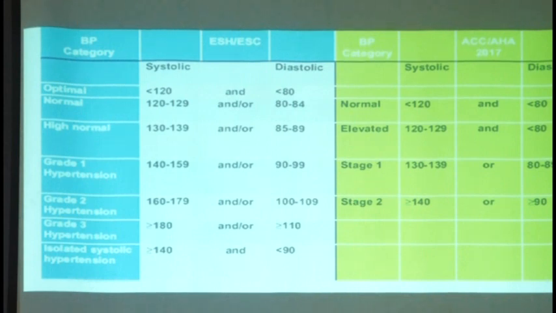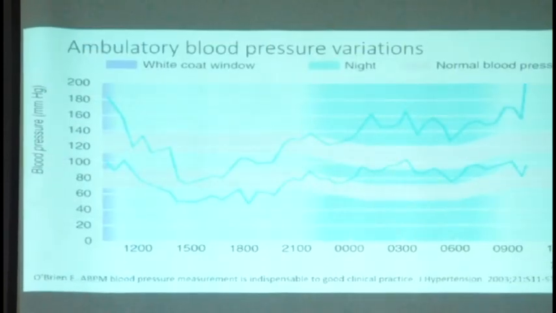And what you see on this slide is they made some compromise, like considering a pressure of up to 120/90 as normal, and the categorization was slightly different in the European and the American associations.